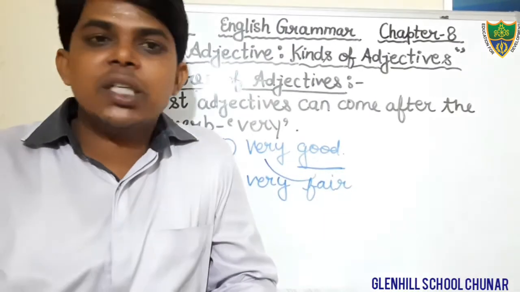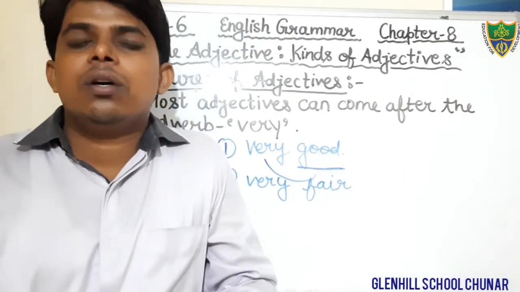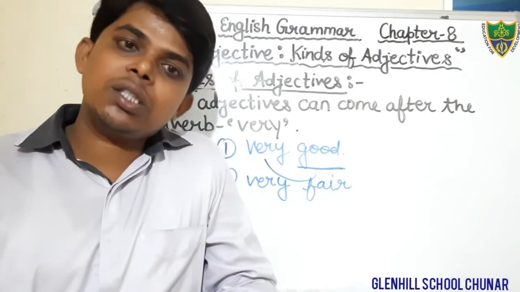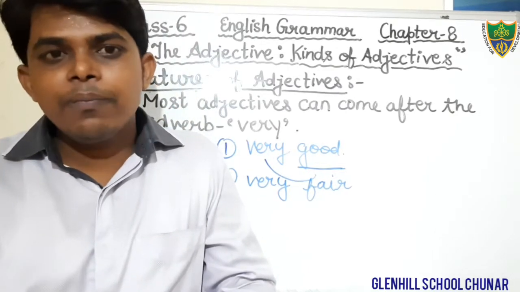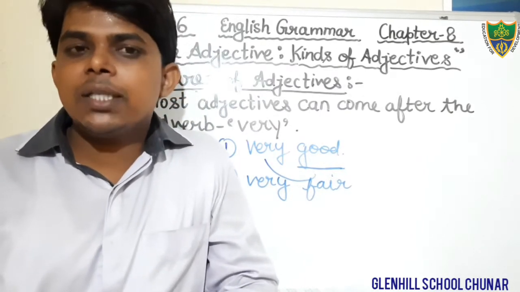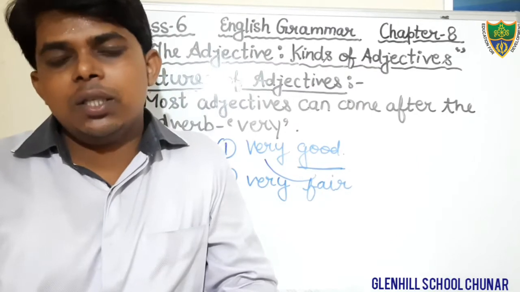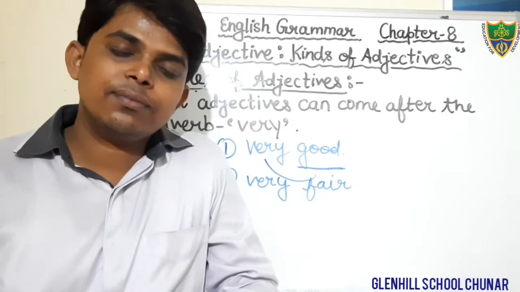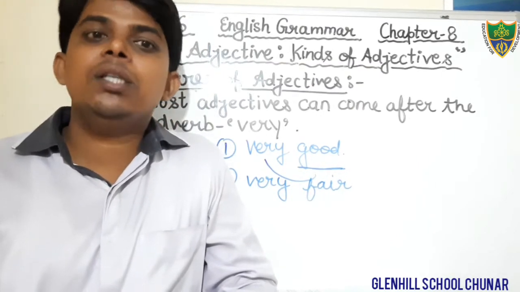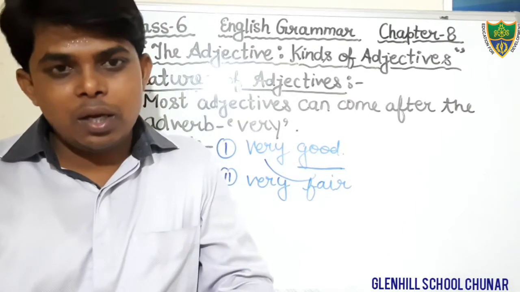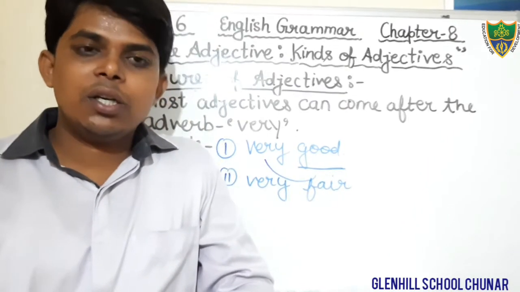The first feature says that an adjective generally occurs just before the noun. The second feature says that it generally occurs just after the verb be, is, am, are, was, were, and been.